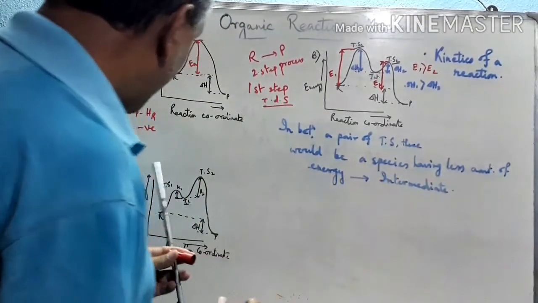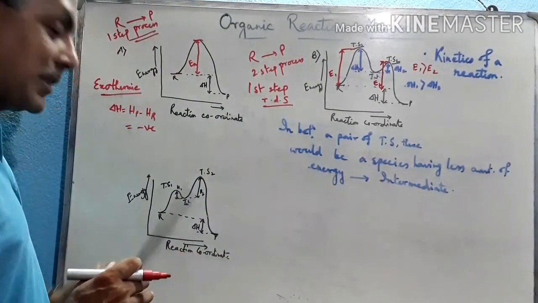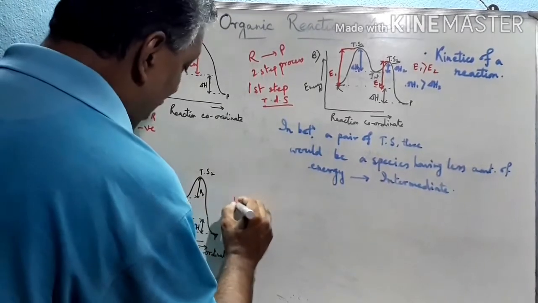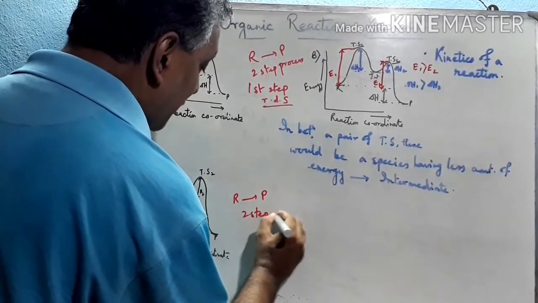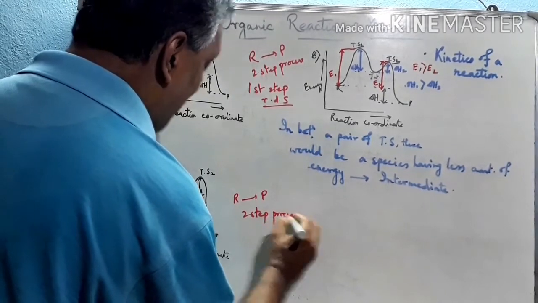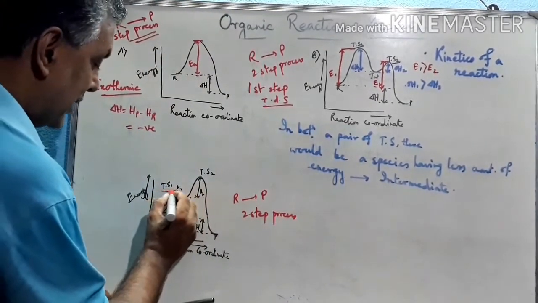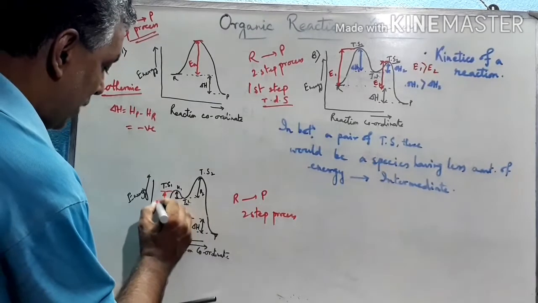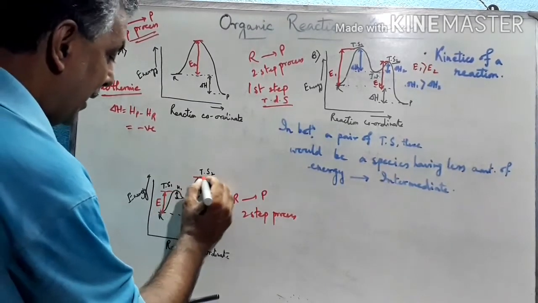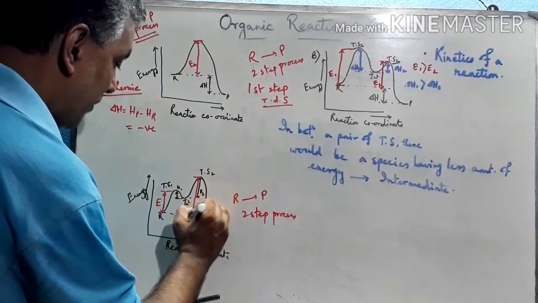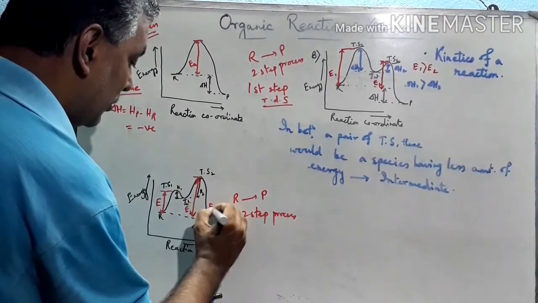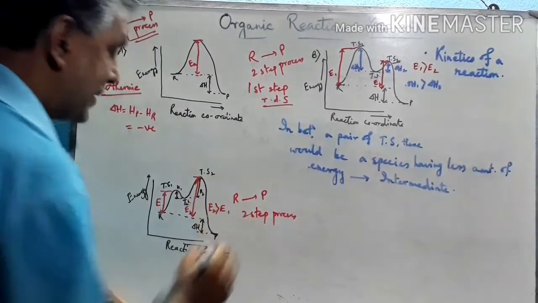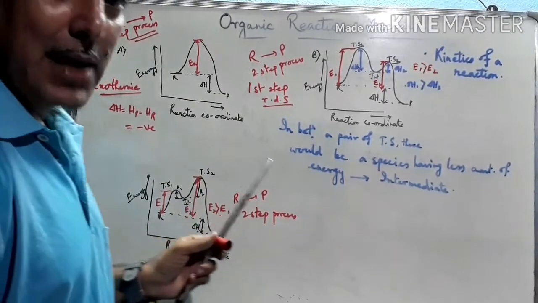Now in case of the third graph, this is also a 2-step process. See this, here also R goes to P, but in the first step, the hump, the transition state, the energy difference is E1 from the reactant, and this is the energy difference from the reactant, E2. If we compare these two, E2 is greater than E1, that means the second step is the RDS.